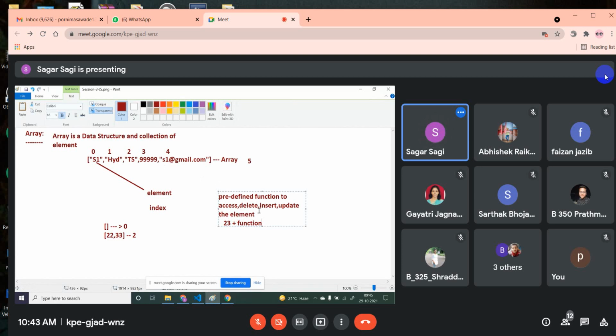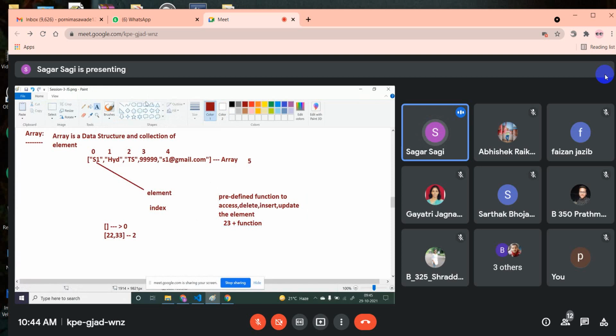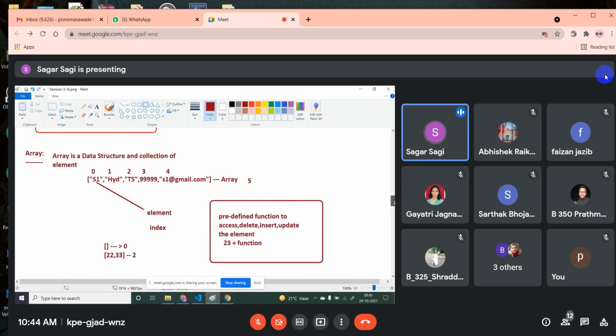Not only these operations, it can perform a lot of operations. So we will not learn all these methods. I will teach you some of the methods, like around 6 or 7. Once you understand those 7 methods, then you can understand all remaining methods also. I will show you from where you can learn pending methods also. But first, core concept I will teach, how to use these functions. Once you understand the basics, once you understand a few of the functions, then learning other functions will be very easy. You just need to know the purpose. That's it. The working will be almost the same. So this is your array concept.